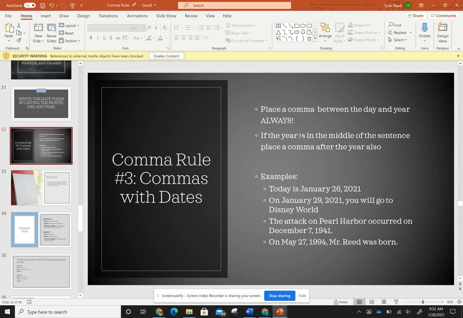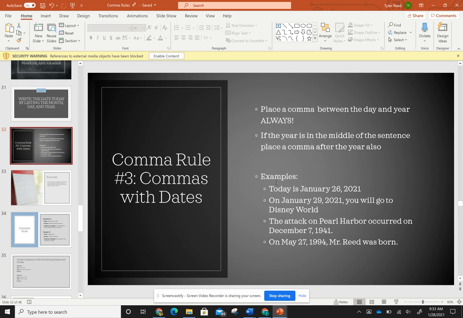Now we get a little more specific for part 2 of comma rule number 3. If the year is in the middle of the sentence, we need to place a comma after the year also. So there will be a comma before the year and after the year. Just like when we are addressing someone, if the name is in the middle of the sentence, we put a comma before and after the name. Okay, so here are a couple examples.